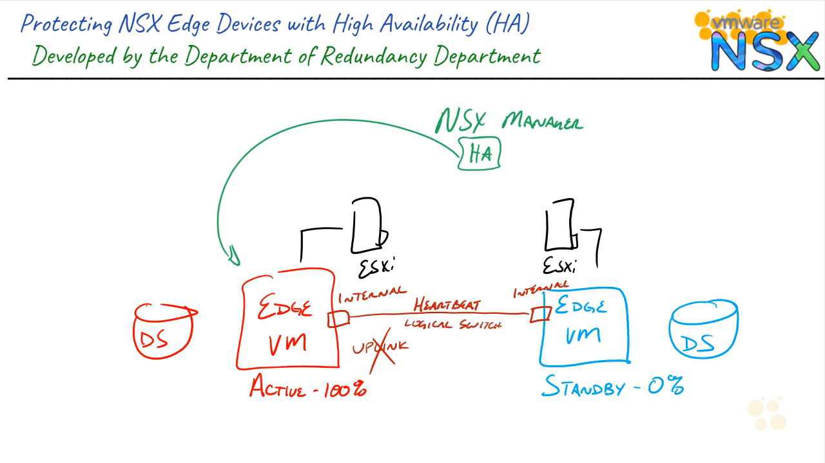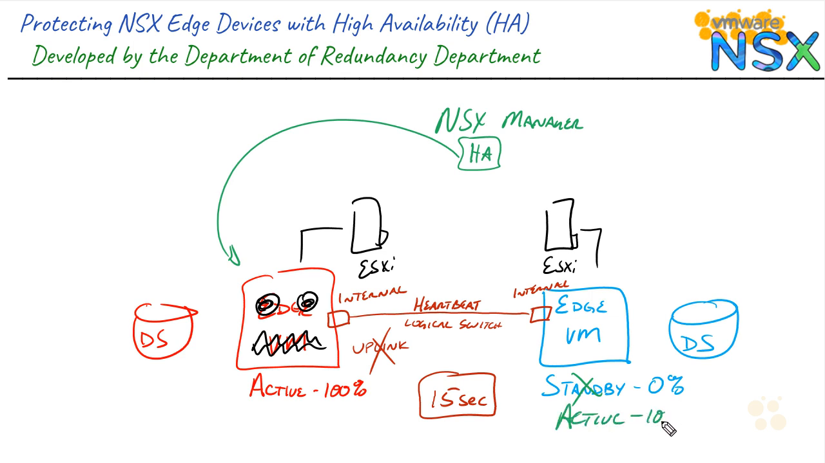So if the standby device does not hear the heartbeat, a simple network pulse from the active edge VM, for 15 seconds, then the standby will declare the active node to be dead. And as such, it knows it needs to kick it into gear and become the active node and take on those responsibilities that the router performed. Some services will be able to be performed immediately, like routing and the firewall elements, but other things that require connections, such as load balancing and VPNs, are going to suffer a little bit of downtime.